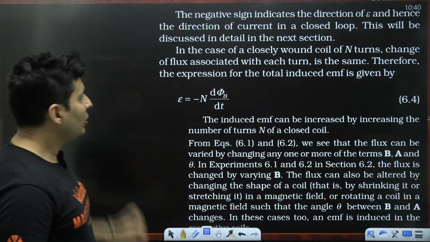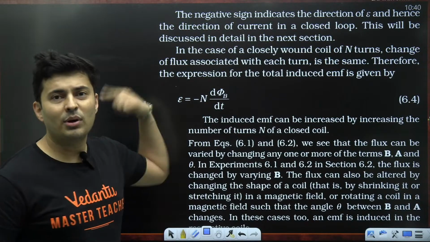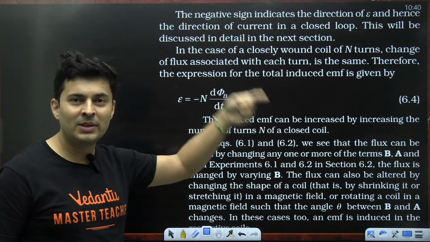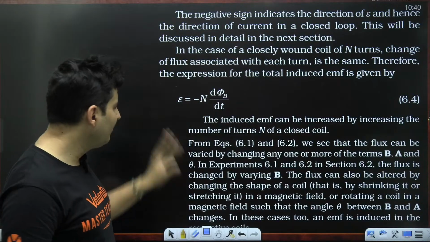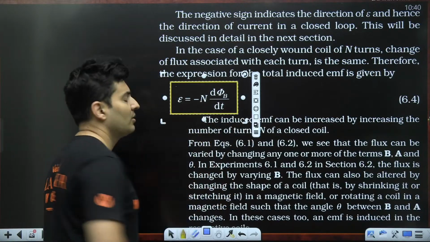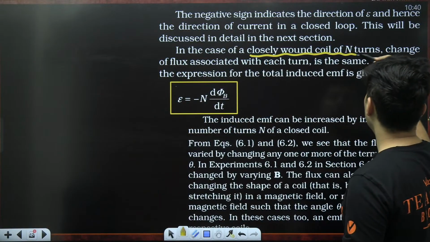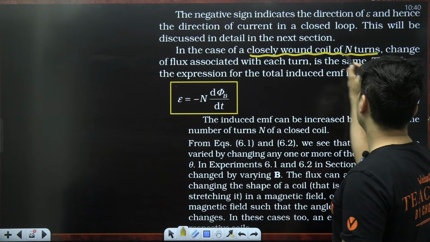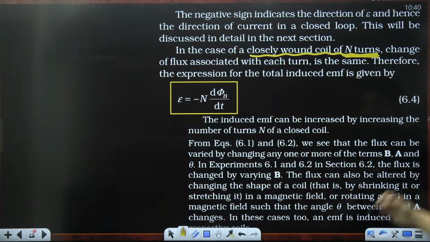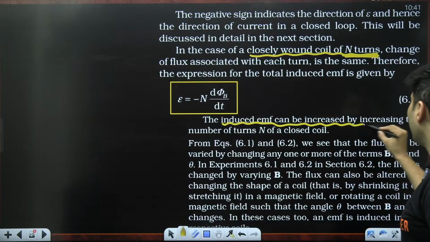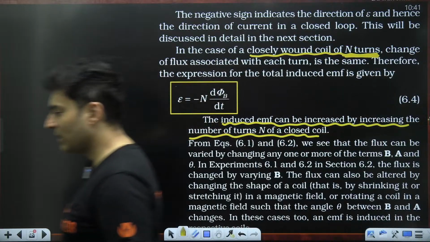Okay. So, before going there, let me talk about this N first. If there are N number of turns in that secondary coil, obviously you will see that more EMF will be generated because more flux will pass. So this N will come only for the sake of showing that there are more number of turns. In the case of a closely wound coil of N number of turns, the flux will also be at a higher value. So the induced EMF will be increased by the number of turns. Hence you multiply N with it.